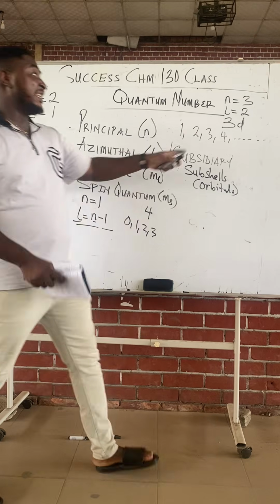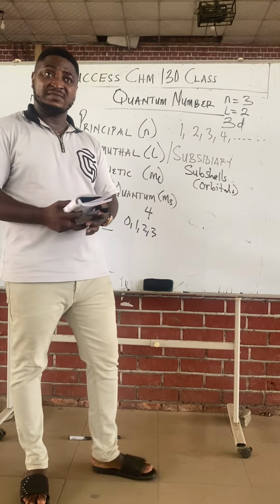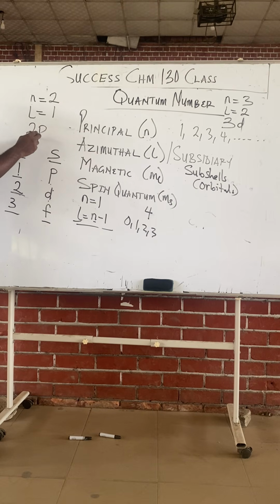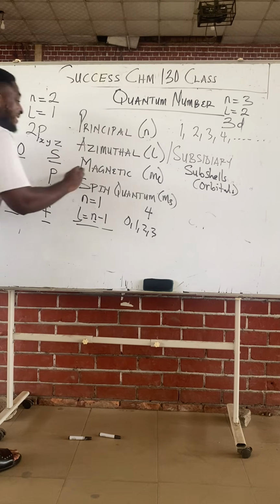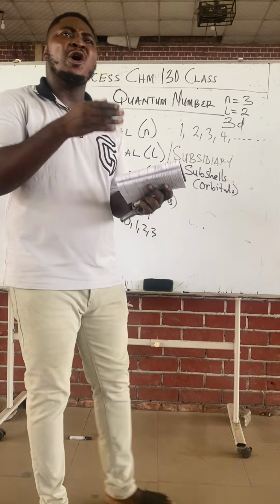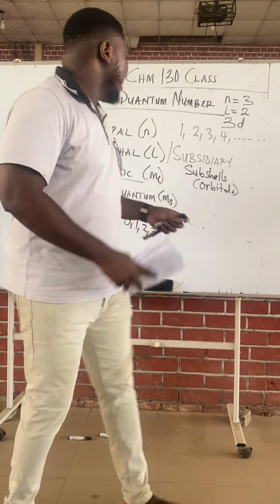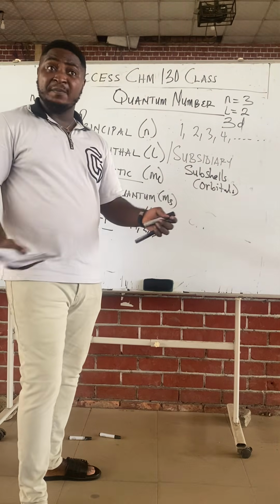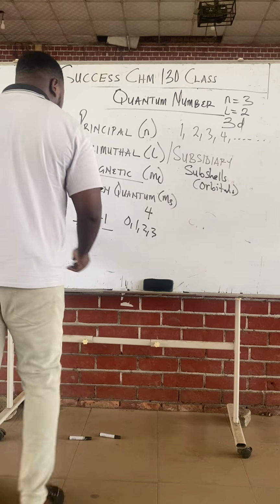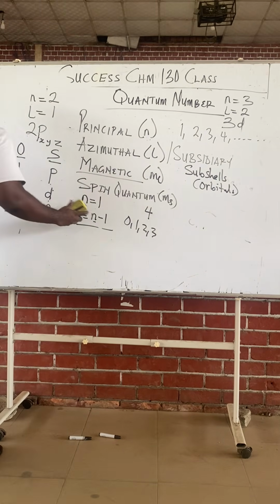Because class, even this D has different orientations. N is 2, L is 1. We said 2p, right? But class, there can be 2px, there can be 2py, there can be 2pz. Magnetic tells us the exact type of p. Azimuthal tells us that you are p, but magnetic tells us what kind of p you are. Class, are you aware? Follow me.